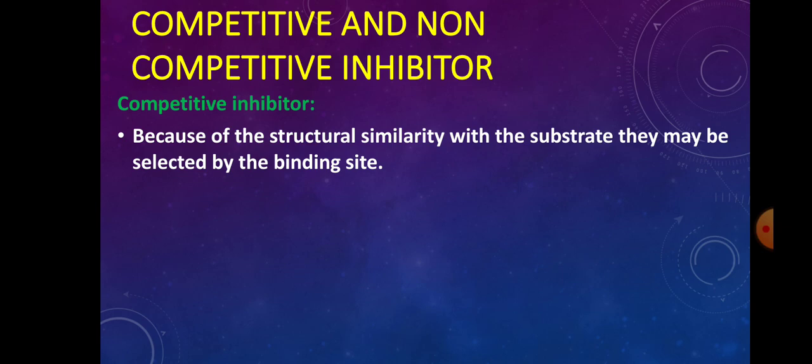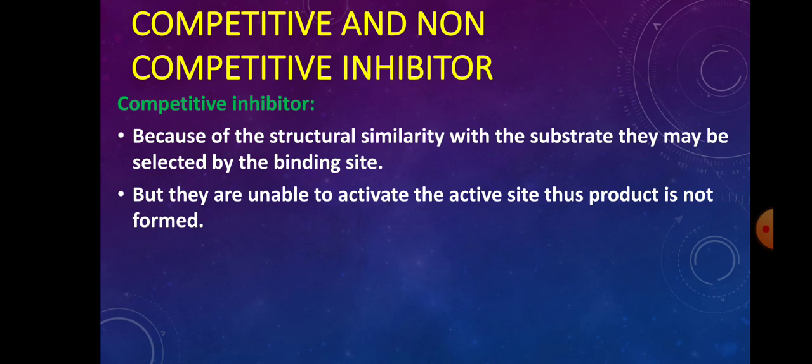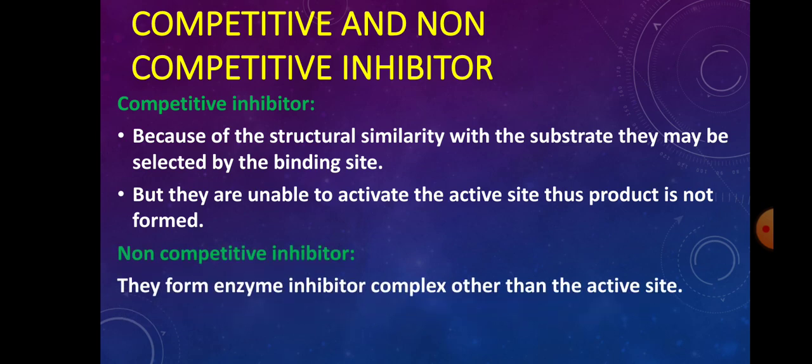The catalytic site catalyzes the reaction or speeds up the reaction. In case of the competitive inhibitor, the binding site selects the inhibitor in place of the substrate, but they are unable to activate the active site, thus the product is not formed. Because inhibitors are not like the substrate, they are unable to activate the active site. And in case of non-competitive inhibitors, they form an enzyme-inhibitor complex other than at the active site.